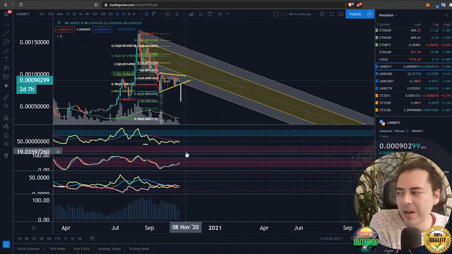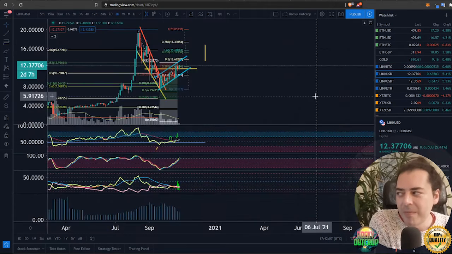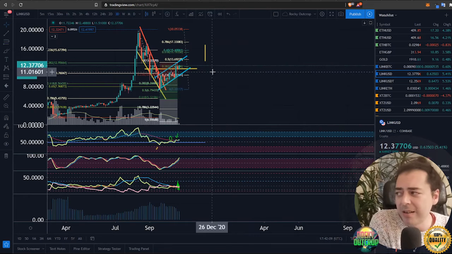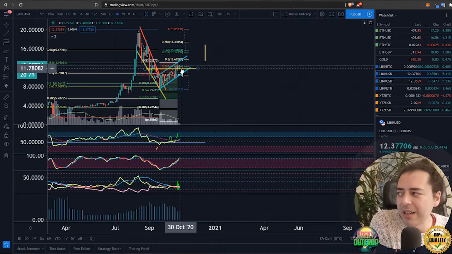Can we push past it or not? We're certainly positioned that way at the minute, but of course we have got questions to answer. Those are getting answered quite easier over here on the dollar pairing. Looking at this line, which is of key importance at 1170, that has been respected so far, and we are at the 382 Fibonacci retracement point.